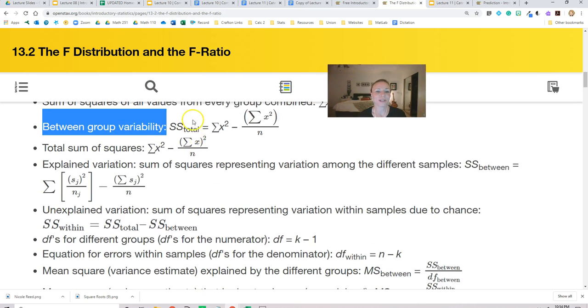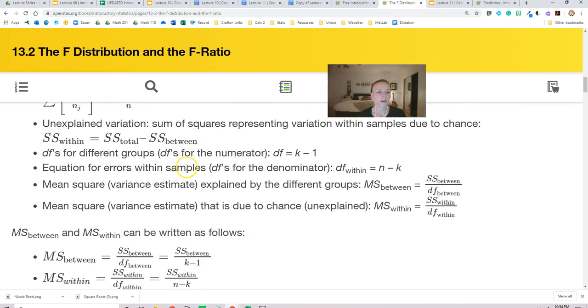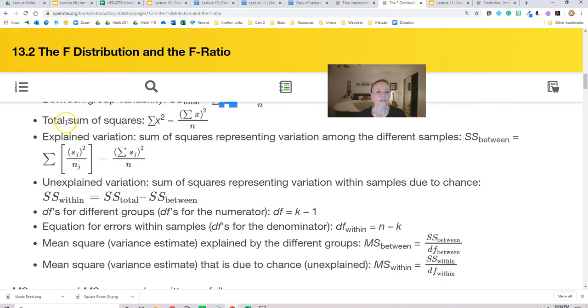But I do want to point out that we're looking at the variability between groups, which is going to have subtraction. We're going to be looking at the total sum of squares, which also involves subtraction. We're going to look at explained variation, which involves subtraction. And we're going to look at unexplained variation, which involves subtraction.